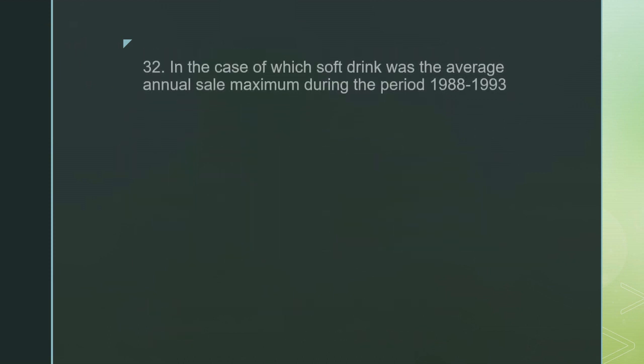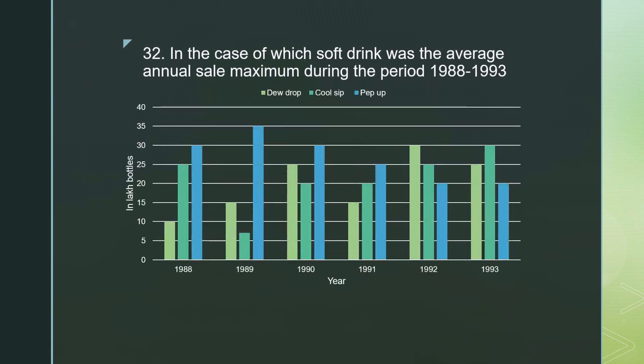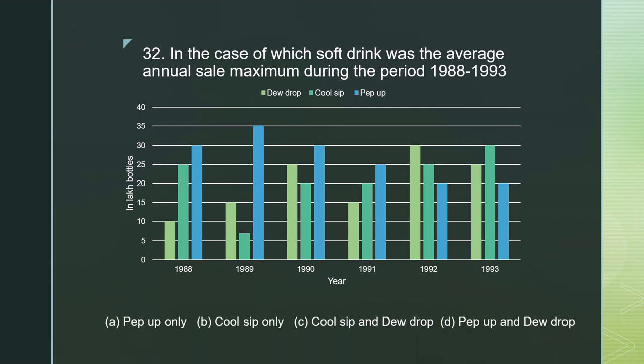Second question is, in the case of which soft drink was the average annual sale maximum during the period 1988 to 1993? So this is the bar diagram and this is the question. Option A, pep-up only.